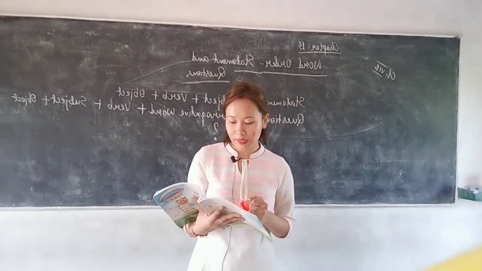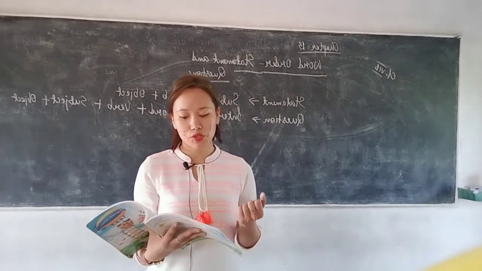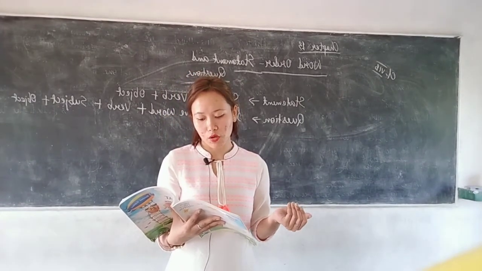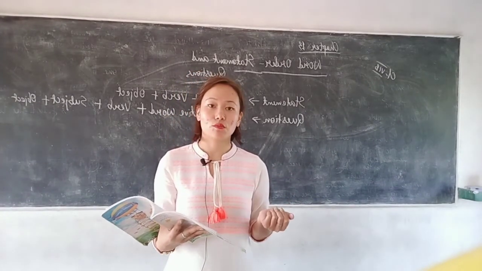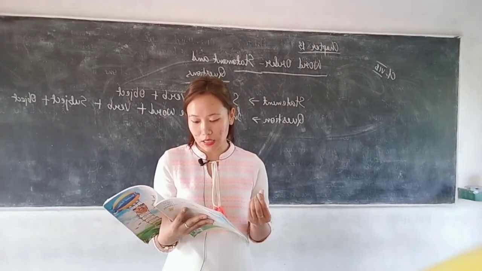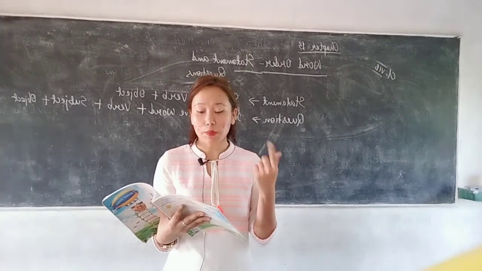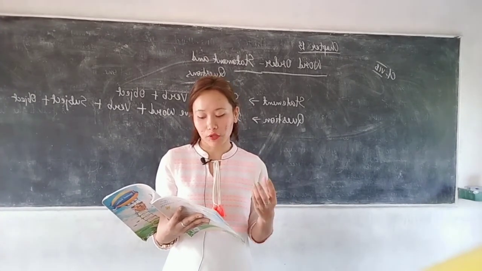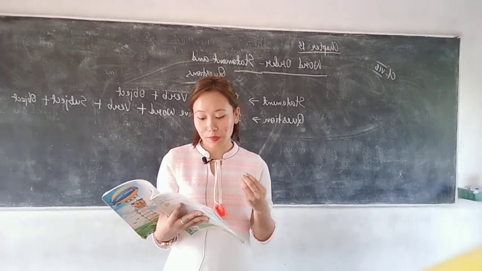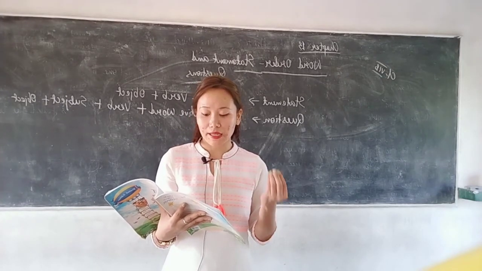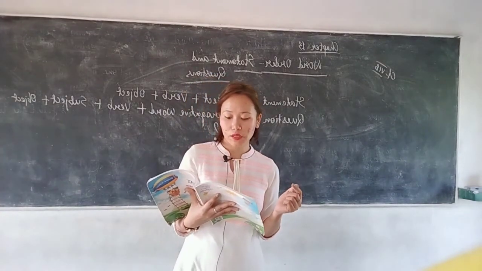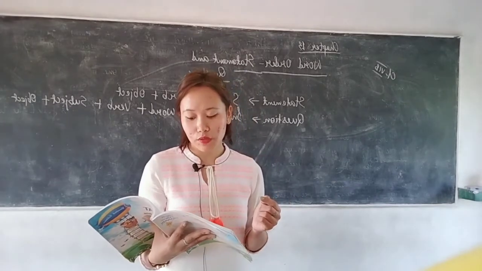Now let's learn about the exclamation. A sentence can make an exclamation expressing surprise, wonder, fear or any other emotion. Okay, an exclamation ends with an exclamation mark. So when you want to express surprise, wonder, fear or any other emotion, we use an exclamatory sentence, and it ends with an exclamation mark. Okay, it's my mother! How sweet this rose smells! This room is so dark!